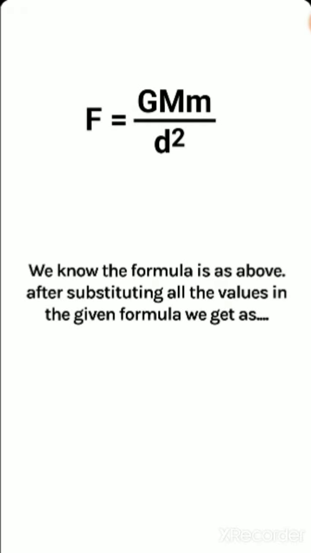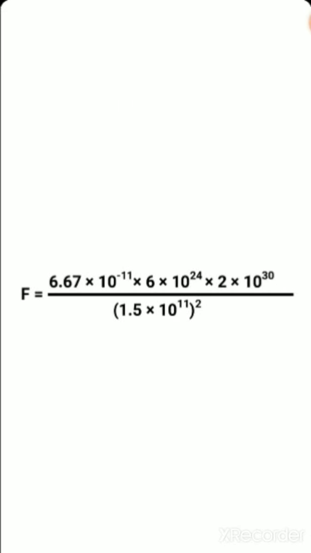So we know the formula F is equal to G M m divided by d square. After substituting all the values in the formula, we get 6.67 into 10 to the power minus 11 into 6 into 10 to the power 24 into 2 into 10 to the power 30, whole divided by 1.5 into 10 to the power 11 square. After solving this, F is equal to 3.6 into 10 to the power 22 Newton of force of attraction between the sun and the earth.